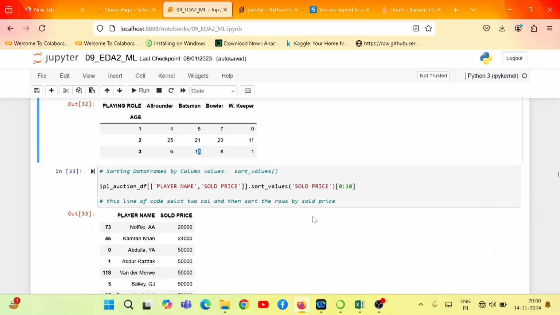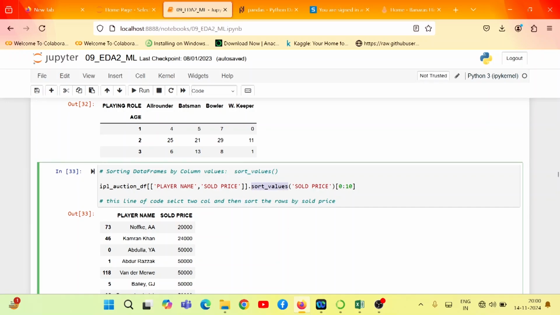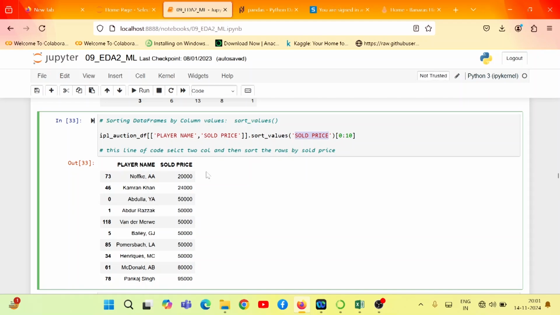Now we can also perform sorting over any particular feature. This sort values takes the column name as a parameter based on which the records need to be sorted. By default, the sorting is done in ascending order. If you execute this one, we are selecting 2 columns, player name and sold price, from the data frame, and then applying the sorting as per the sold price. If you execute it, this is the outcome.